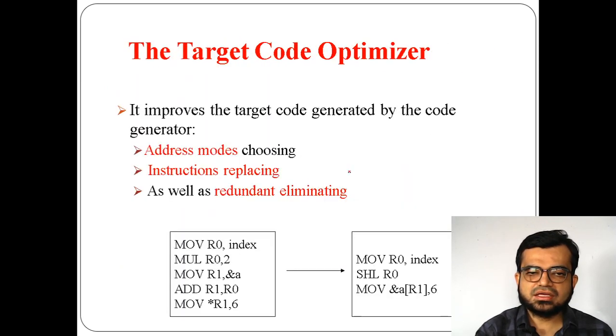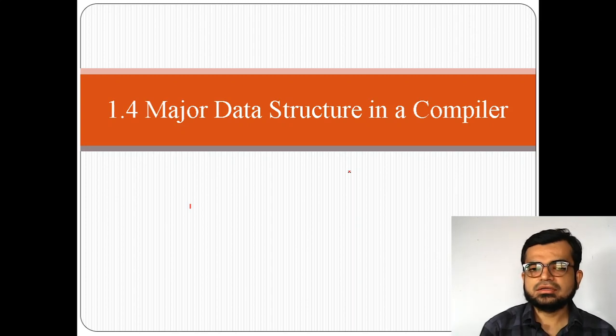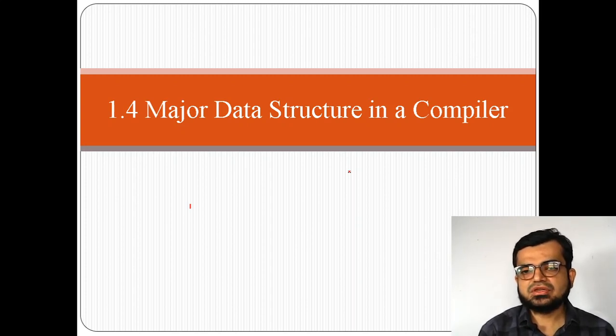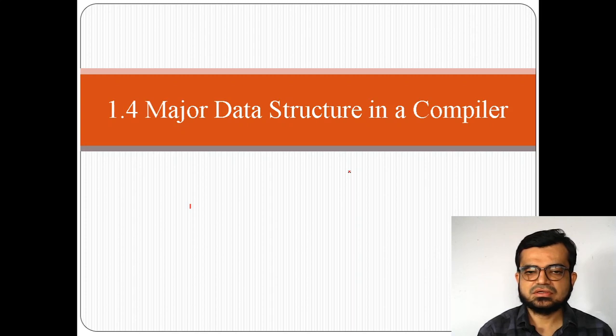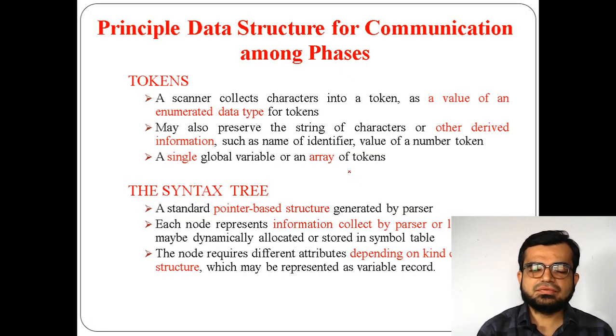Well, today I will be talking about the data structures used in a compiler. As you know, every programming language has data structures. Similarly, a compiler also has data structures, but in a different way. What will be the important data structures?